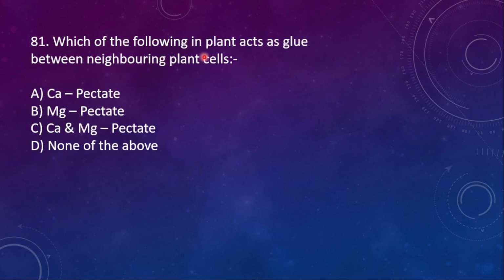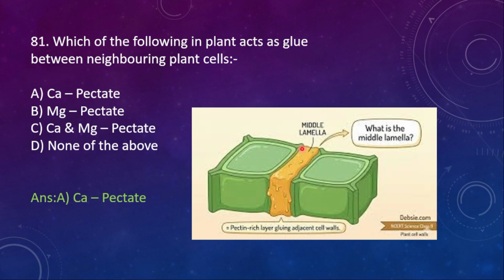81. Which of the following in plant act as glue between the neighboring plant cells? Calcium pectate, magnesium pectate, calcium and magnesium pectate, none of the above. Here the right option is calcium pectate, which is present in the middle lamellae. This is one cell and this one is one more cell. Both the cells are attached with the help of a glue like structure, which is said to be what? Middle lamellae, which is rich in pectin.